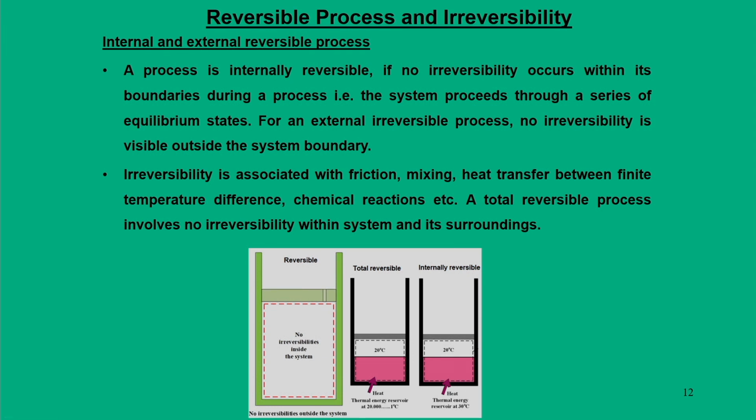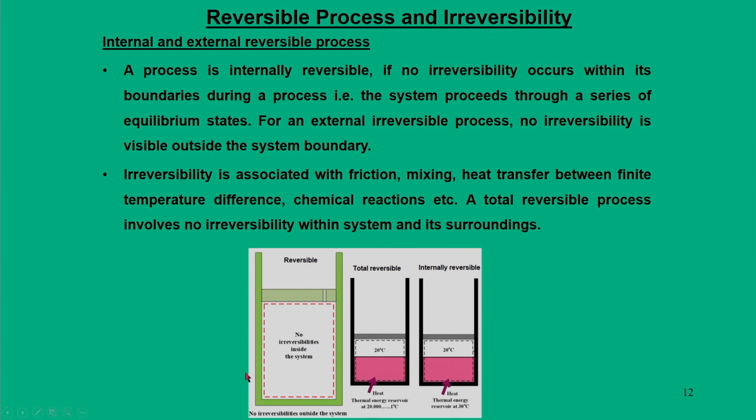A process is a totally reversible process, or simply a reversible process, when, as this process occurs, we have the system and we have the surroundings. When the system undergoes a very slow process, through the slowness or quasi-static nature, we say it is an internally reversible process. Now, at the same time, because of this occurring process, if the surroundings outside the system are not affected, that means there is no irreversibility due to the surroundings,